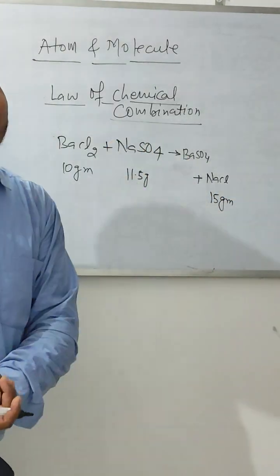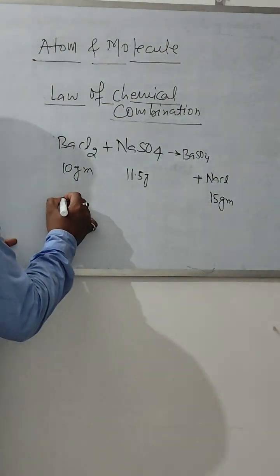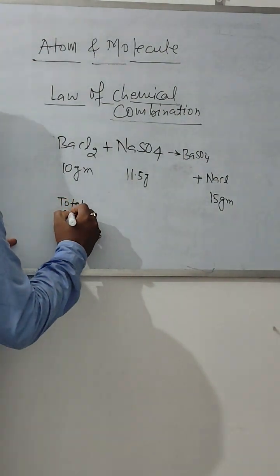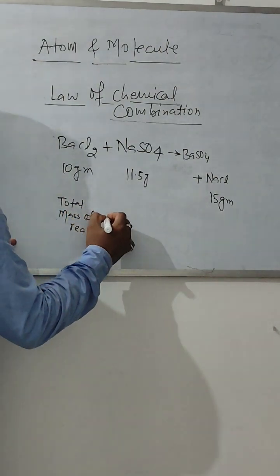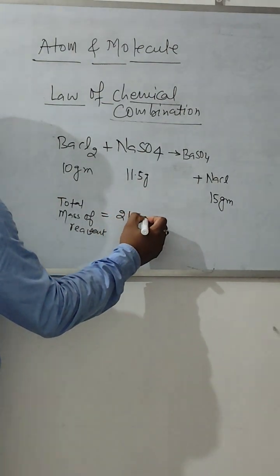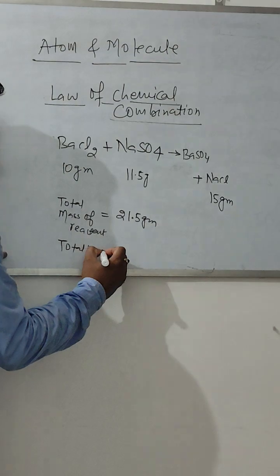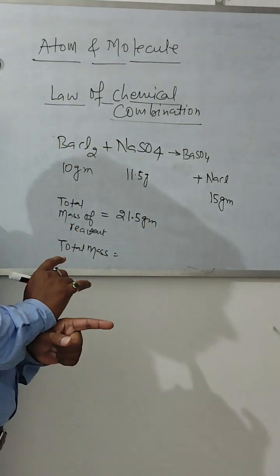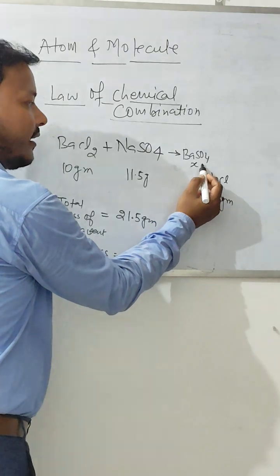So what will be the mass of the barium sulfate? You can calculate it, because the total mass of the reactants, what will it be over here? 10 plus 11.5, that is 21.5 gram. So the total mass of the products must be equal to 21.5 gram. We don't know the mass of BaSO4, so let it be x gram.